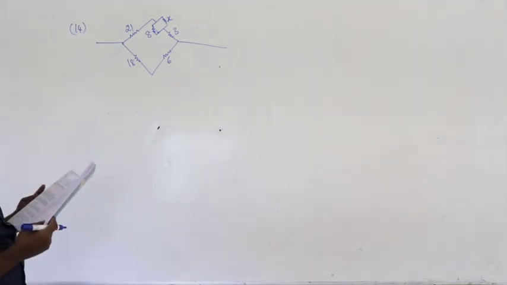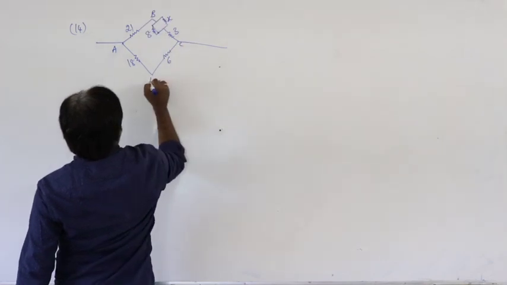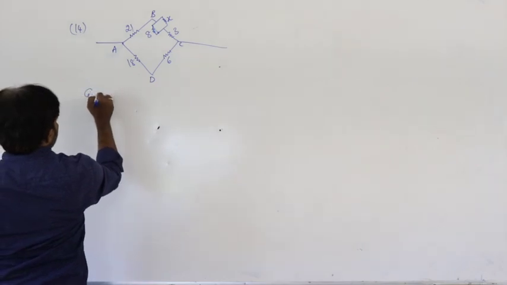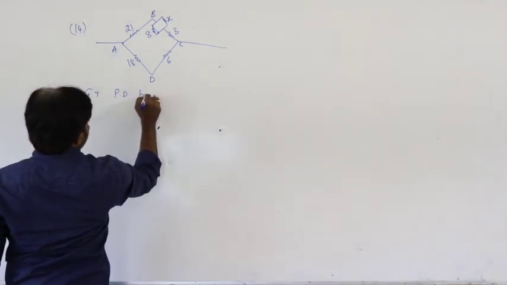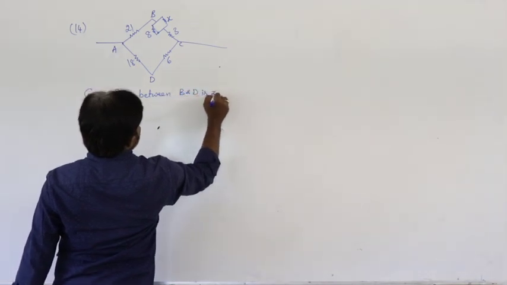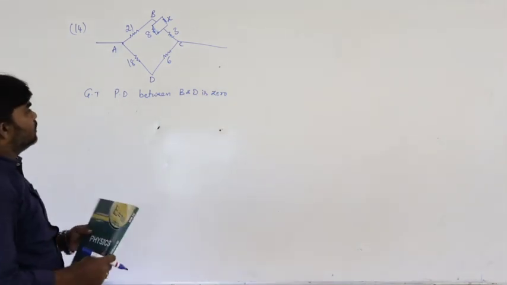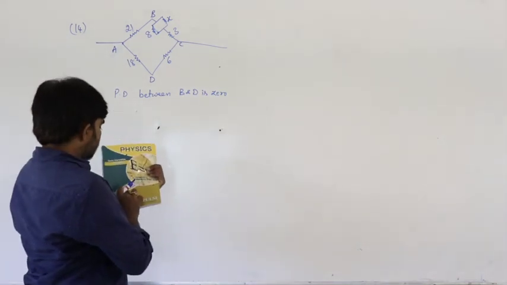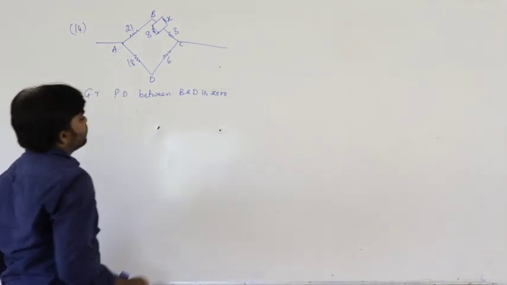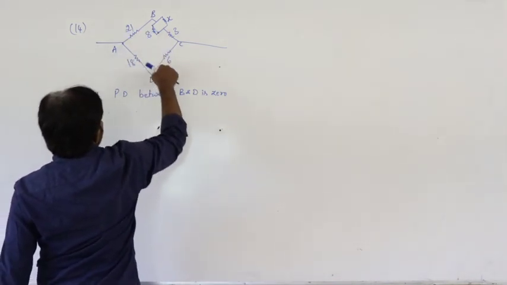The potential difference between the points B and D is 0. So this is A, B, C, D. Given that the potential difference between B and D is 0, that means the bridge is said to be balanced. If the potential difference between B and D is 0, then we can say that the bridge is balanced. So the balanced condition of the bridge means P by Q equals R by S.